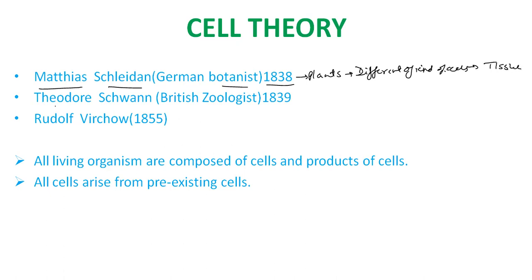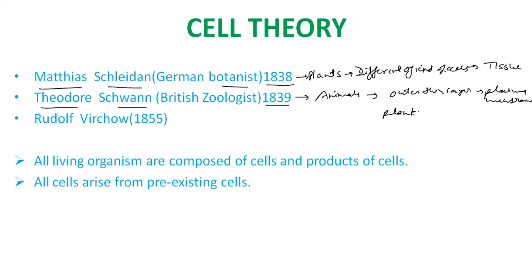Then Theodor Schwann, a British zoologist, further discovered that all animals are also made up of cells, and these cells have an outer thin layer which is called the plasma membrane. Also, he discovered that plant cells have a distinct outer layer called the cell wall.